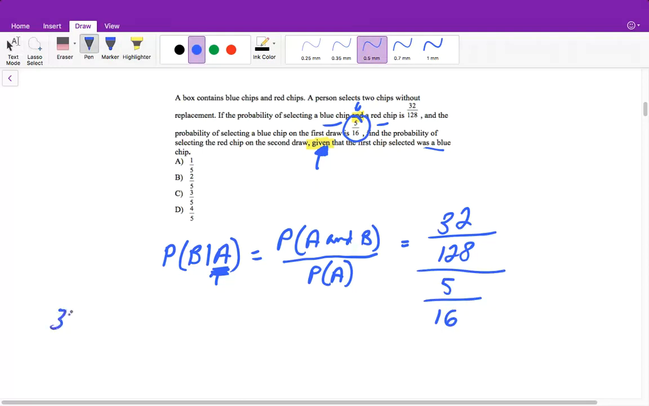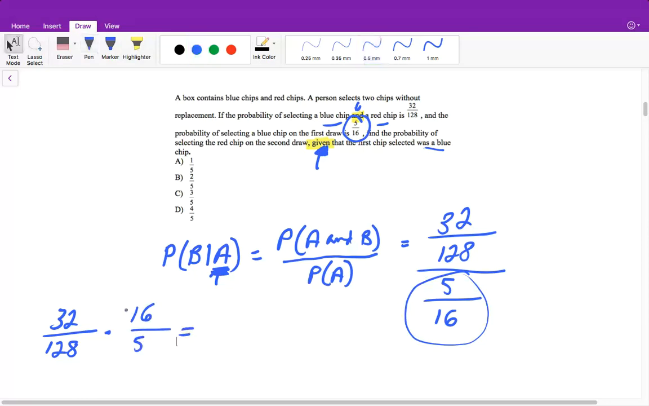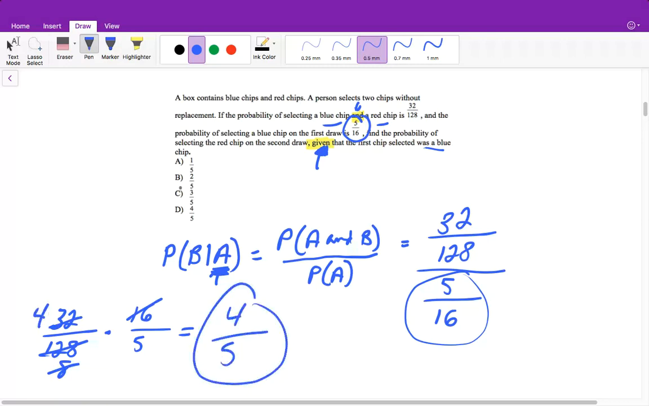I'll write it out for you. 32 over 128 will be multiplied. So we multiply by the reciprocal of 5 over 16, so it's 16 over 5. So let's see. 16 goes into 128 8 times. 8 goes into 32 4 times. So this is then equal to 4 over 5.